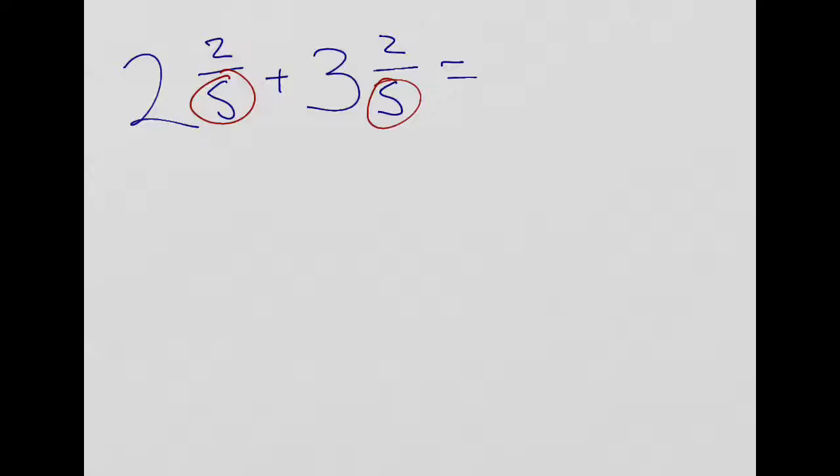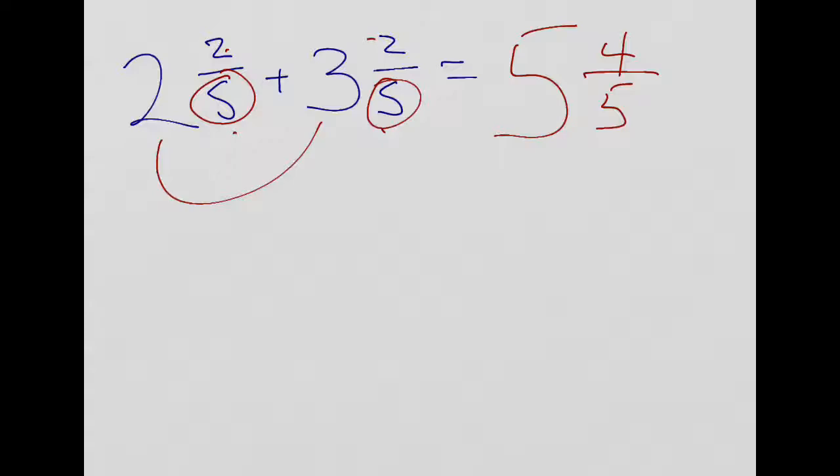And then we'll just draw our line, and since we're talking about fifths, we'll go ahead and put that there. And we'll look at our numerators, and 2 plus 2 is 4, so we'll just add those fractions together, just like that. And then we'll look at the whole numbers. 2 plus 3, that's 5. So the answer in this case would be 5 and 4/5.